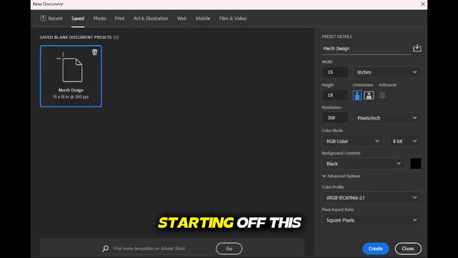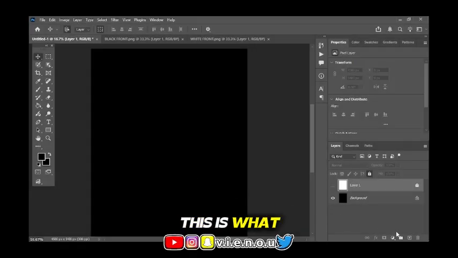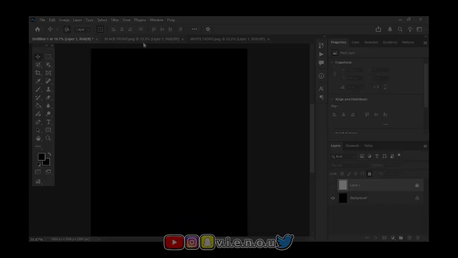Let's get started. Starting off, this is how I like to set up my workspace. So we're going to use 15 inches in width, 18 inches in height with a vertical orientation. Now that we've set up our workspace, this is what it's supposed to look like. We're supposed to have our tools on the left and our layers on the right.